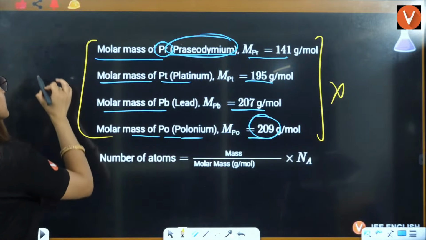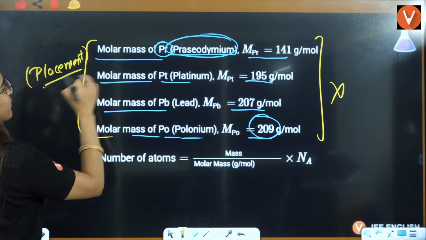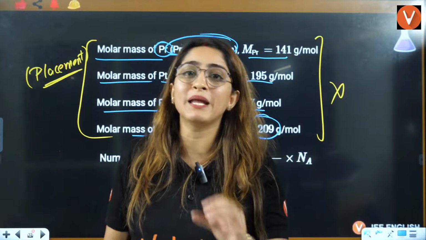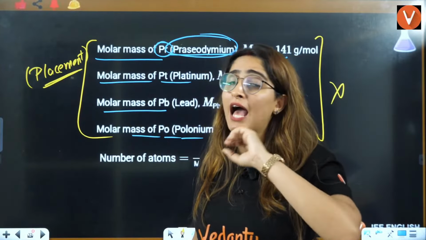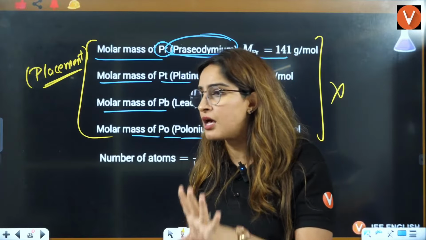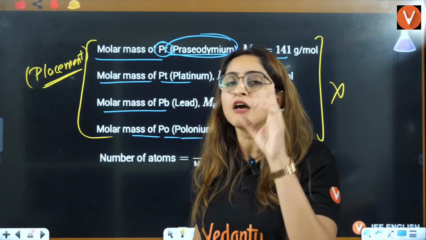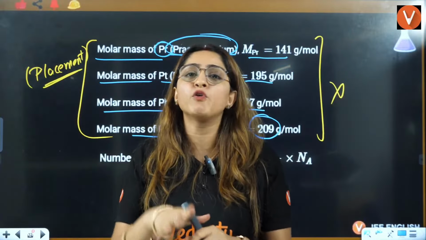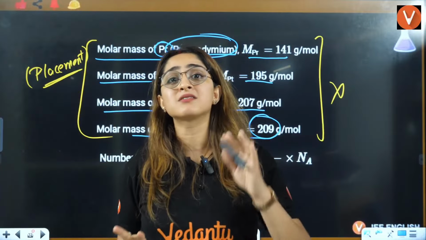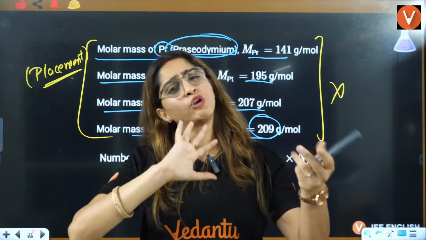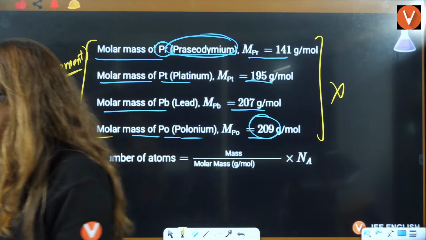All you have to remember is the placement in the periodic table. Because once you know the placement of atoms in the periodic table, you will be able to understand which one will have lower mass, which one will have higher mass. So have patience, I'll tell you this in the periodic table. Once you are able to draw the periodic table, you will understand that this element is placed here. Out of them, it has the lowest atomic number, so lowest atomic mass will also be there. Generally, this happens.